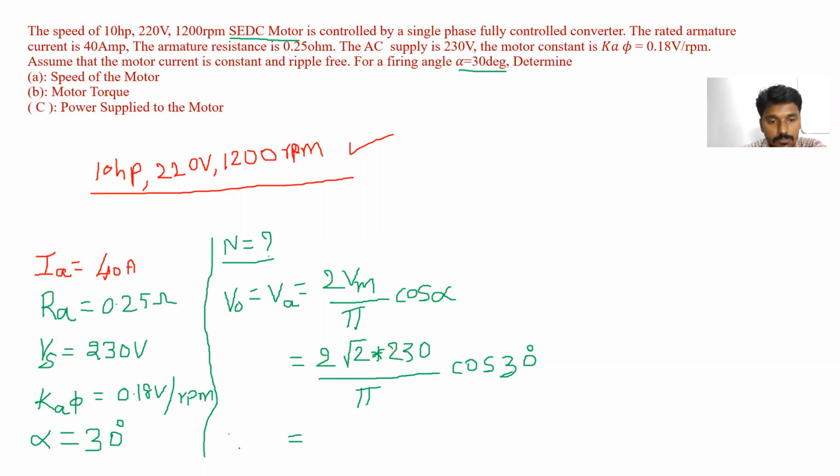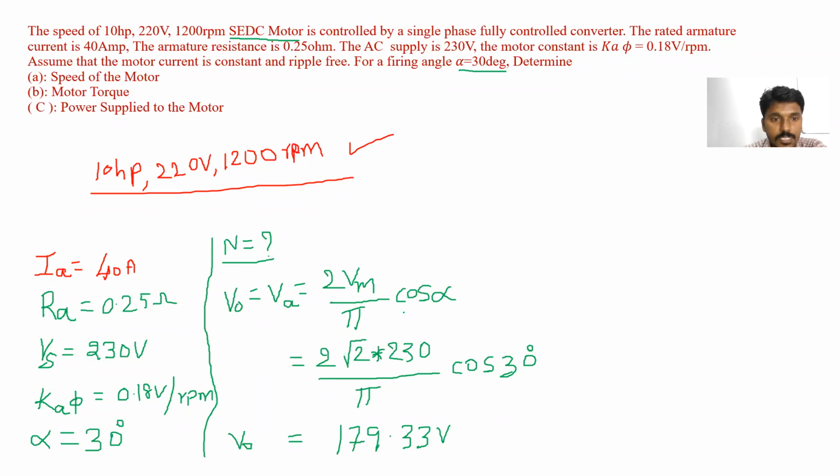I got the value of V0 is equal to 179.33 volts. Is it clear? You can calculate it later. V0 is equal to 179.33 volts.